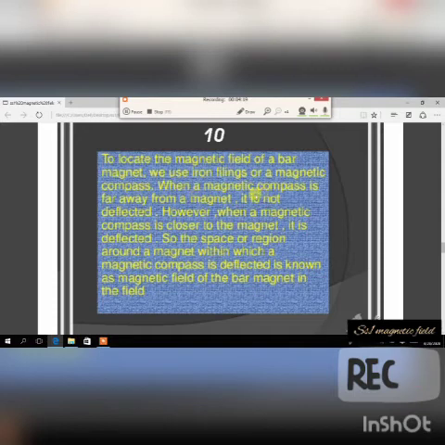When a magnetic compass is far away from a magnet, it is not deflected because it is far away. However, when a magnetic compass is closer to the magnet, it is deflected. The magnetic compass has a deflector, just like the one in our ammeter, that thing that used to move, just like the hand of your clock. That's what we call a deflector. So the space or region around the magnet within which a magnetic compass is deflected is known as the magnetic field of the bar magnet.